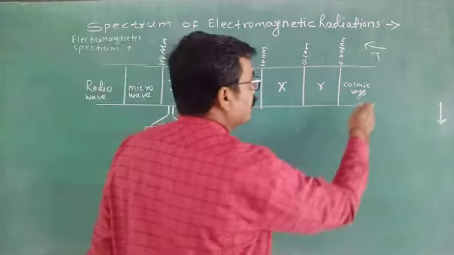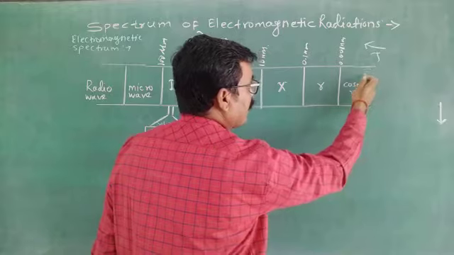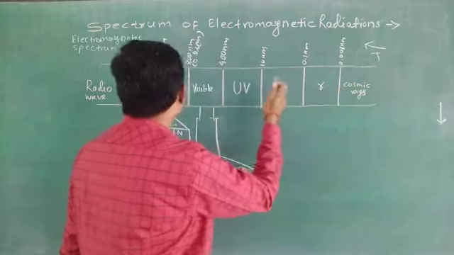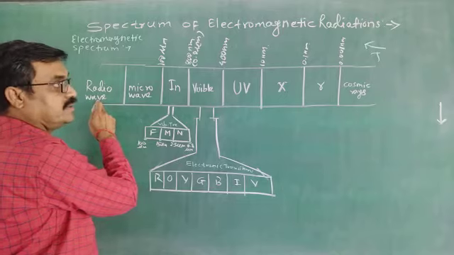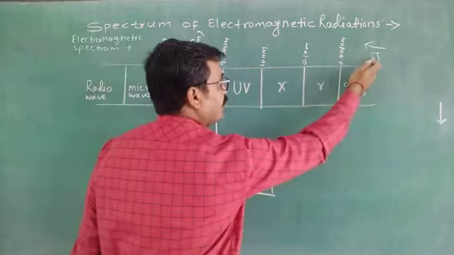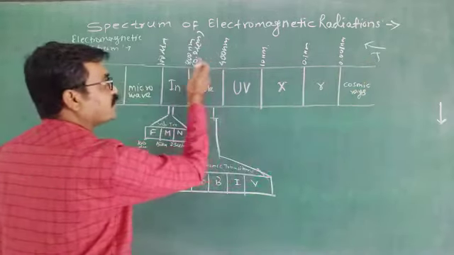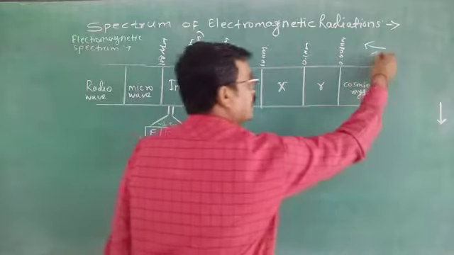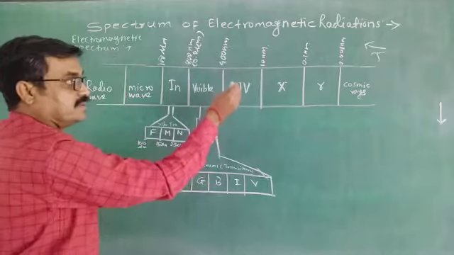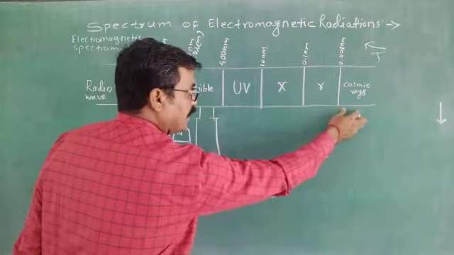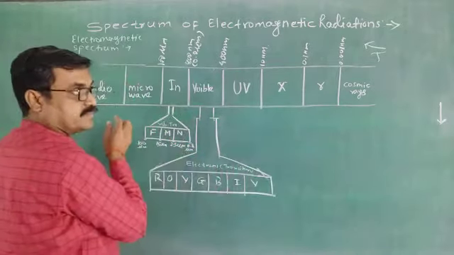Now here, from cosmic rays to radio wave region, this wavelength of the electromagnetic radiation goes on increase. Here this is lambda, and this arrow indicates that there is a minimum lambda, and lambda goes on increase.